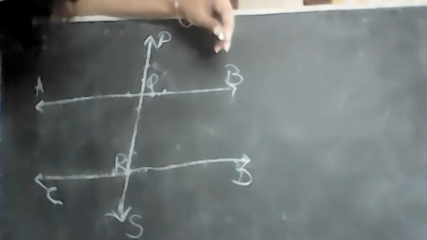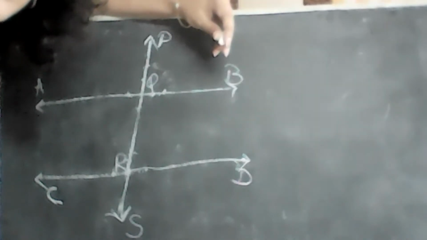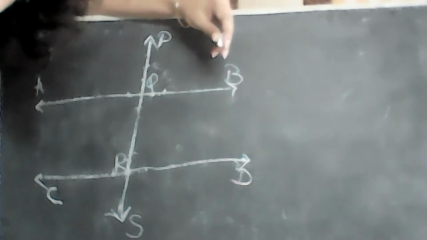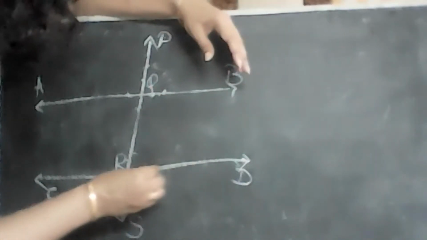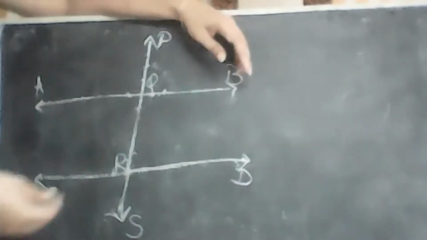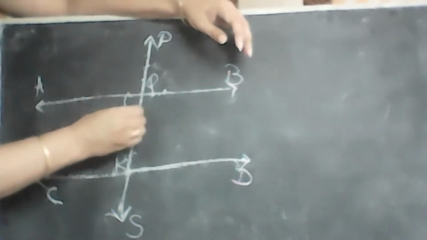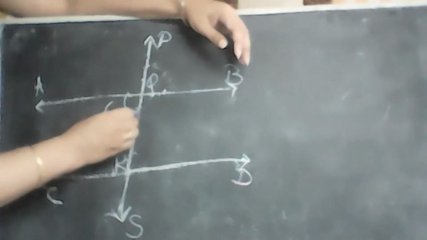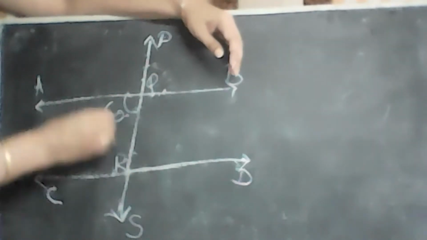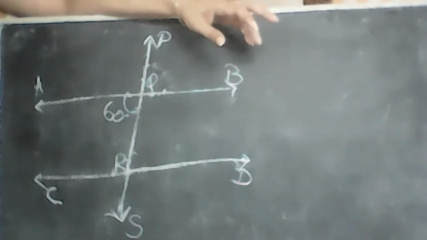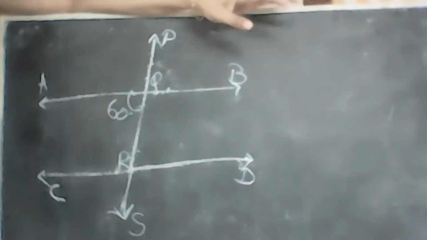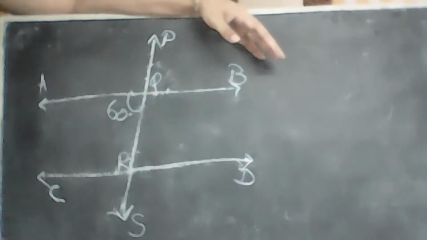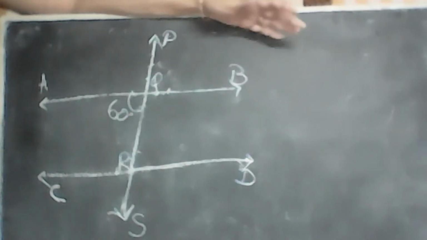Subhan, are you ready? Yes. Okay. This angle measures 60. That's angle AQR measures 60. Give me the interior alternate angle to this one. DRS.